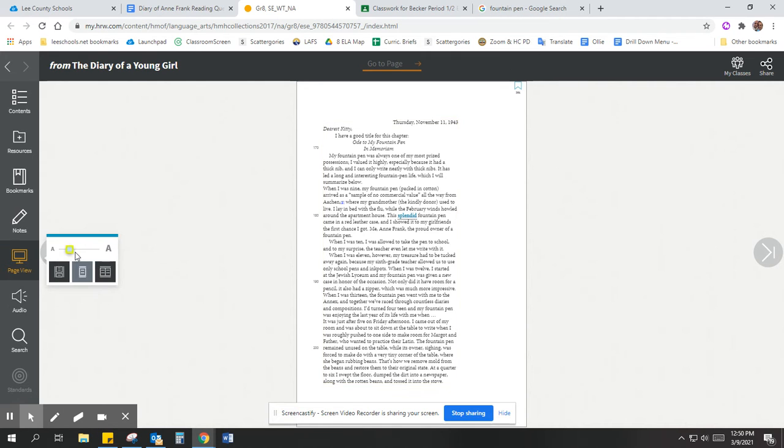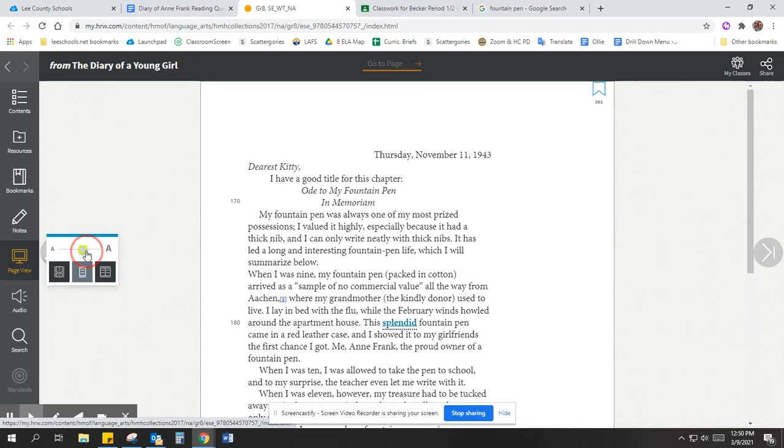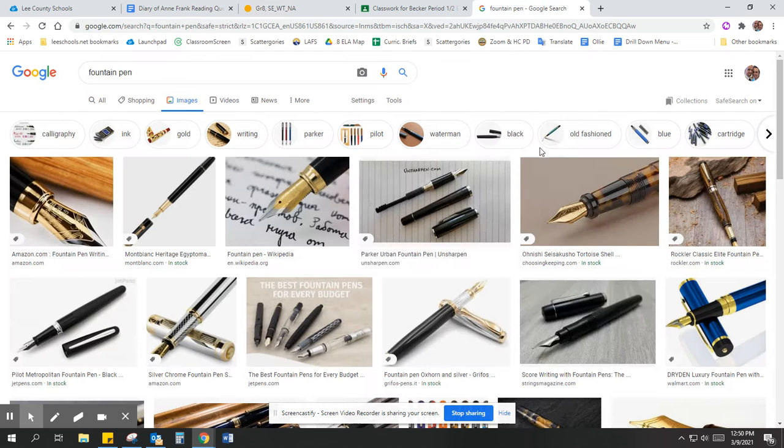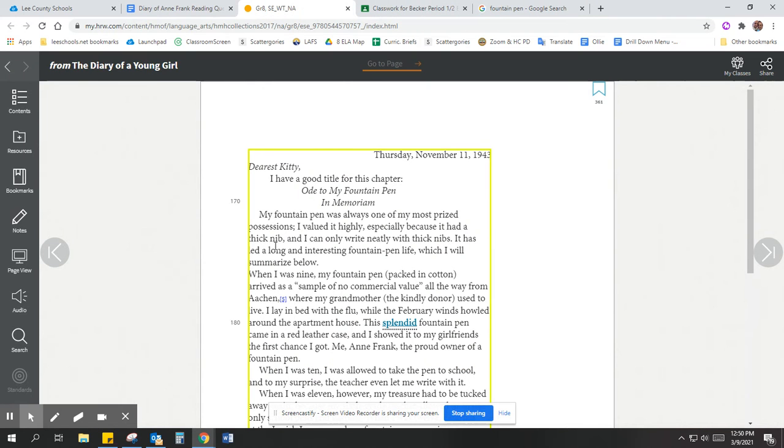Let me zoom in a little bit so you can see a little bit better on my screen in case you're following there. "My fountain pen was always one of my most prized possessions. I valued it highly, especially because it had a thick nib, and I can only write neatly with thick nibs. It has led a long and interesting fountain pen life, which I will summarize below." I guess she's saying she likes one with thick points. She can write better, but she's saying her pen led a long, interesting fountain pen life.